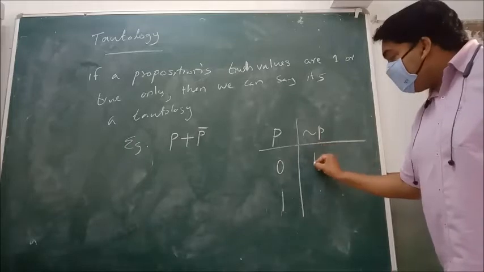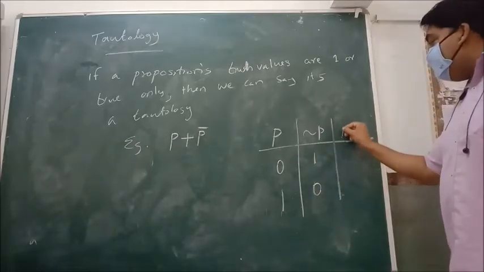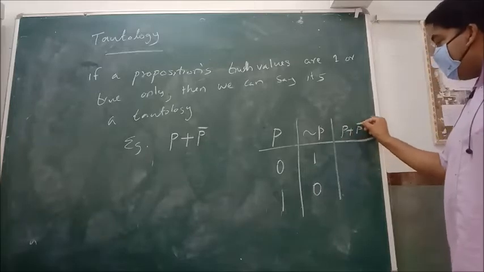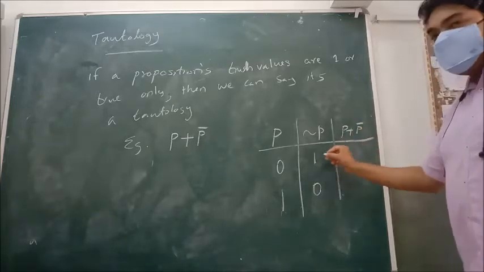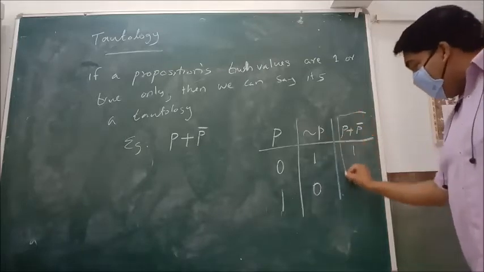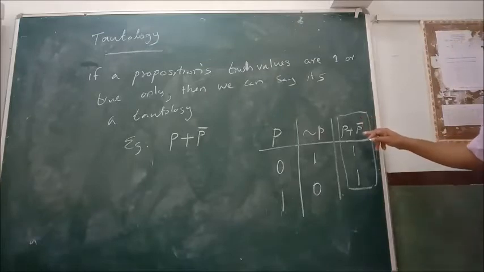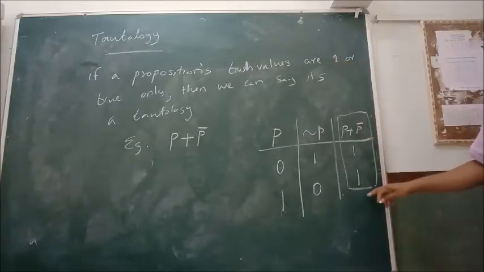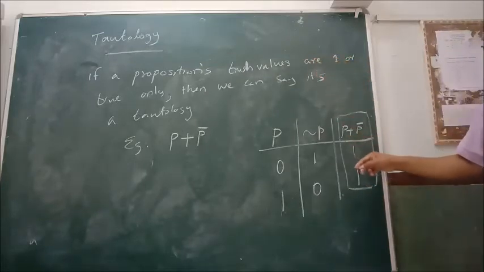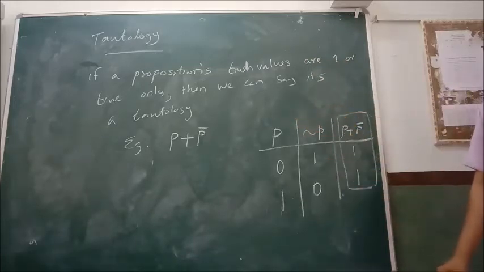Negation of P is 1, 0. So P plus P bar means 0 plus 1, it is 1, and 1 plus 0 is 1. What you can observe here is that this proposition P plus P bar's truth values are 1 only. So we can say this is a tautology. Okay?